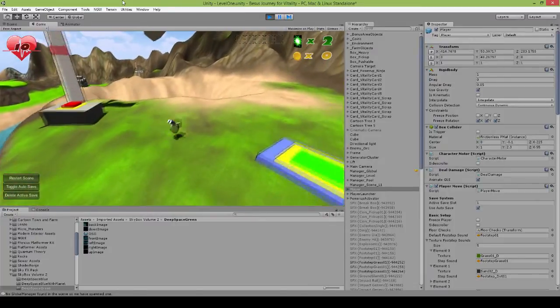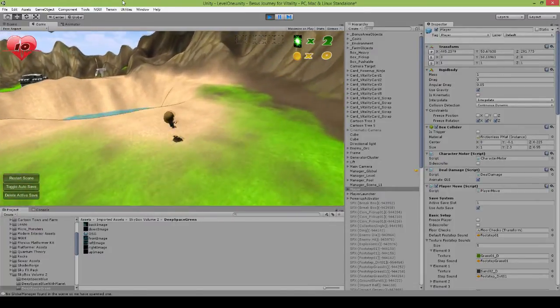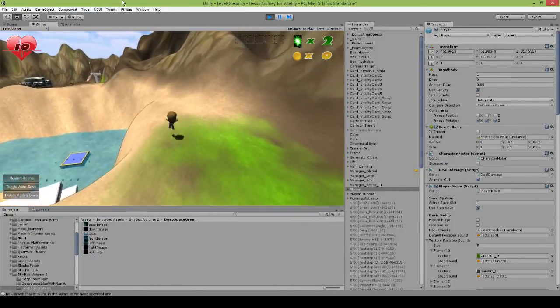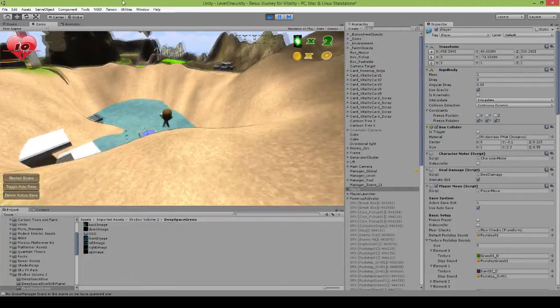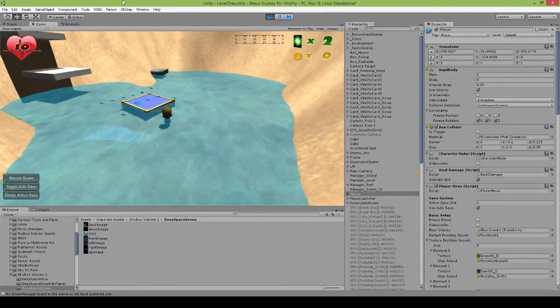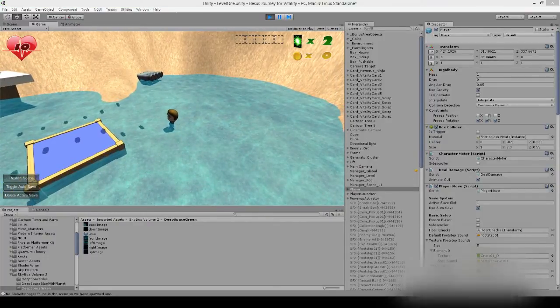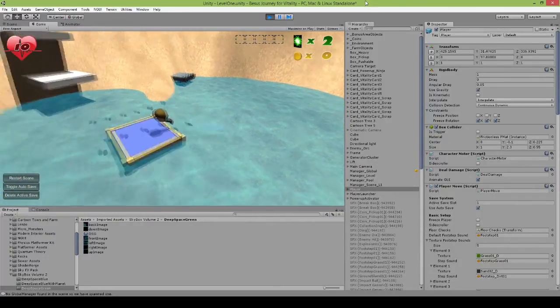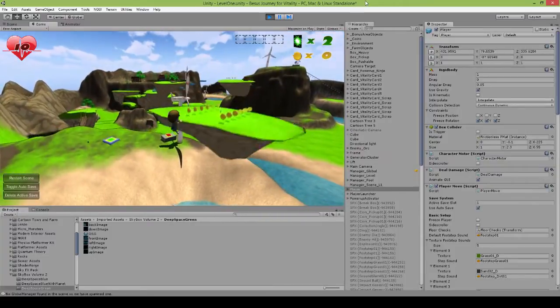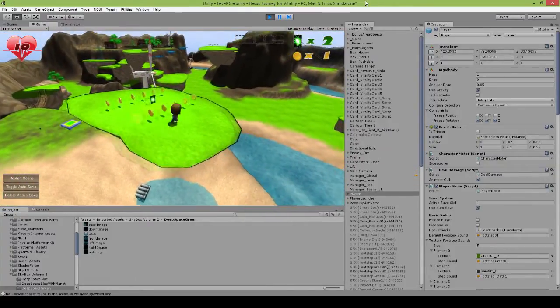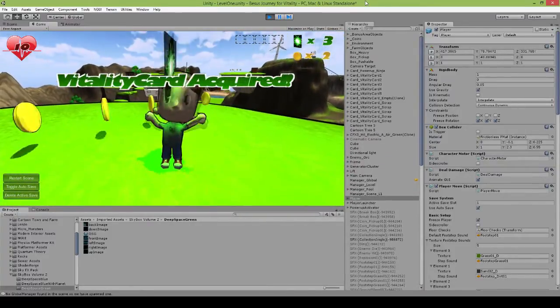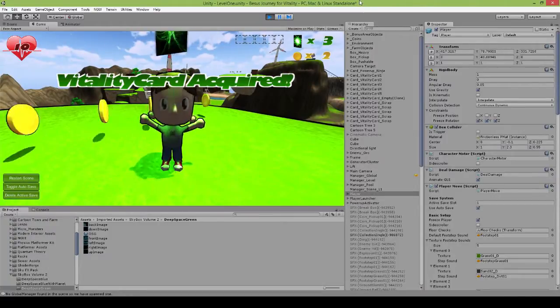Another little change here too is I changed the dive jump length. I didn't want the player just doing this to get around everywhere, so I've made it a little shorter, to make it less obvious to want to use that to get everywhere instead. Oh, we shouldn't have that popping up either. So now our trampoline works. We can come up here, we can get our card, and with that being said,